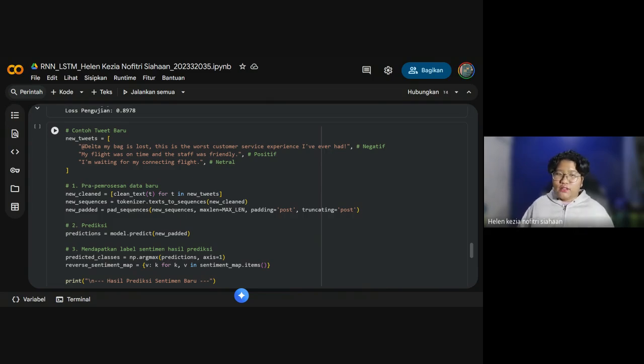And the neutral is I'm waiting for my connecting flight. Here we don't see any negative or positive content and it is really neutral. Maybe he or she is just waiting for the connecting flight.